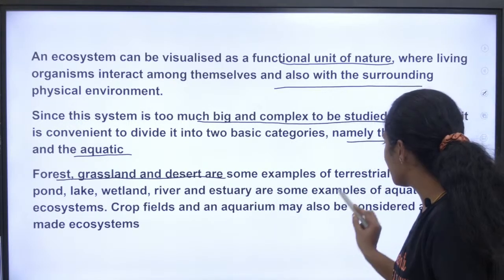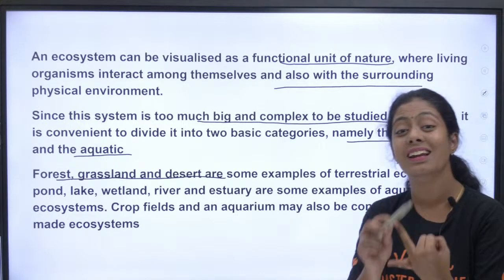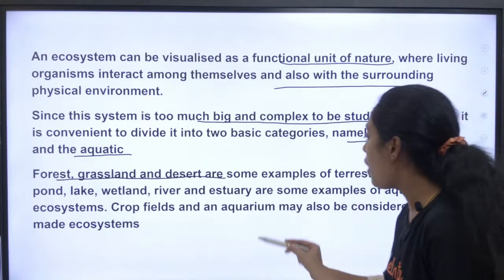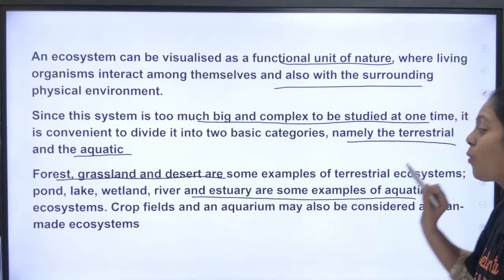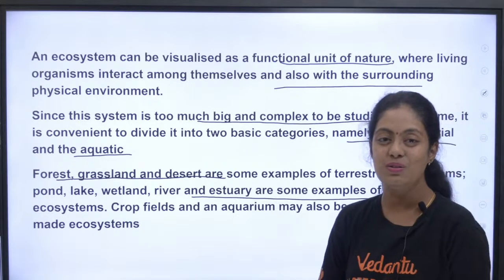Then, what are the examples of an aquatic ecosystem? Pond, lake, rivers, estuaries, oceans, seas. They are all examples of your aquatic ecosystem. Whereas, there is an artificial ecosystem also.